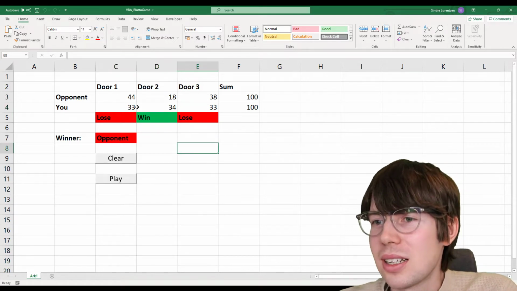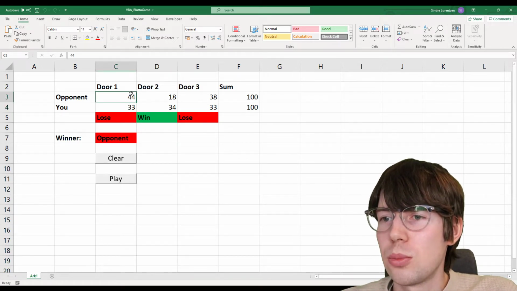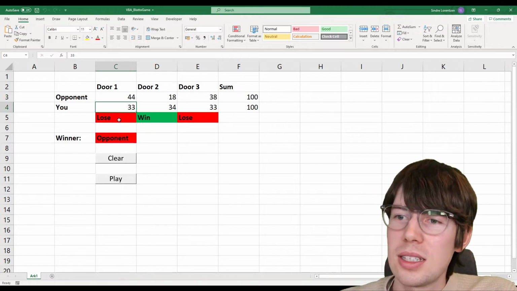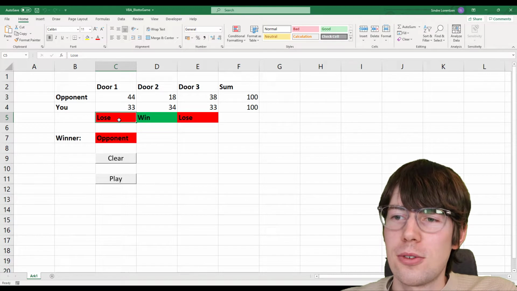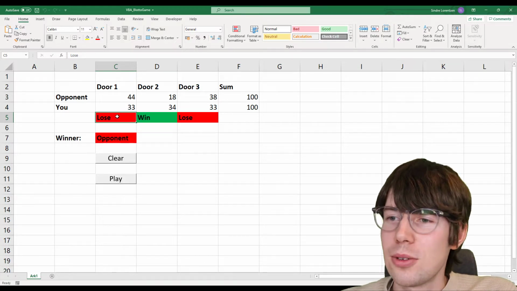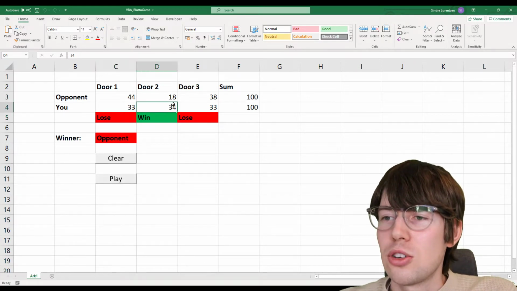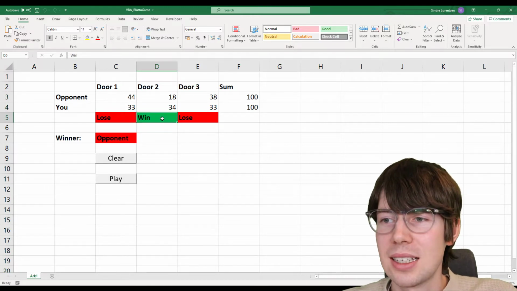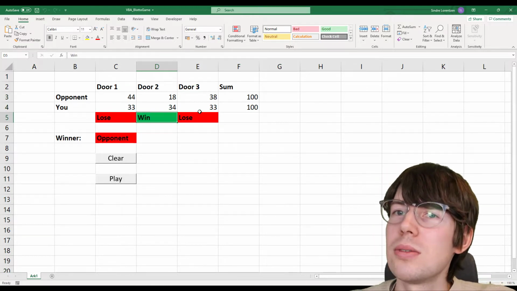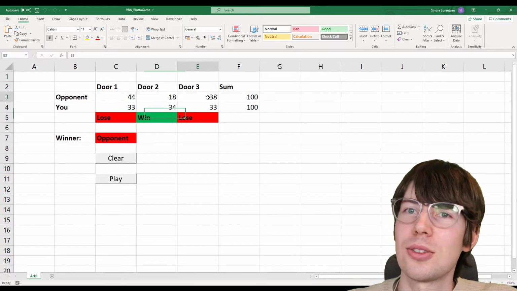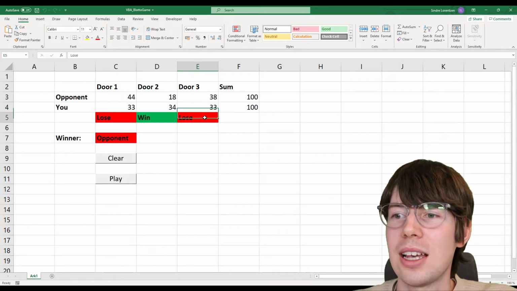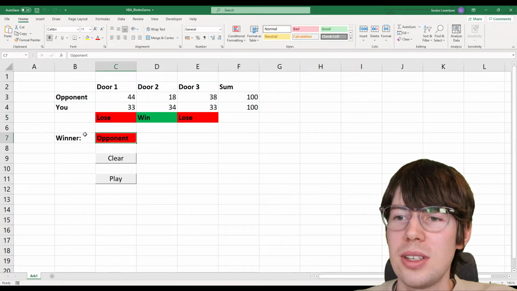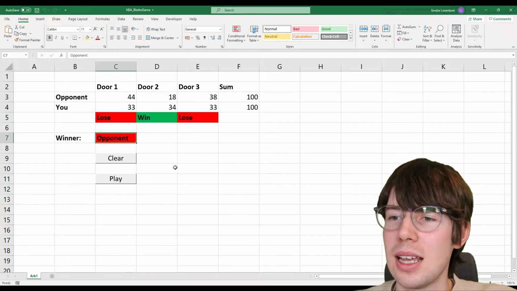But the computer picked 44 for door number 1. That is greater than my 33, so the computer is gonna win the first door. So I'm losing here, the first door. On the second door, the computer picked 18. I have 34, that is more, so I win the second door. But for door number 3, the computer picked 38. I have 33, so I lose. So I have 2 losses, therefore the opponent wins the entire game.